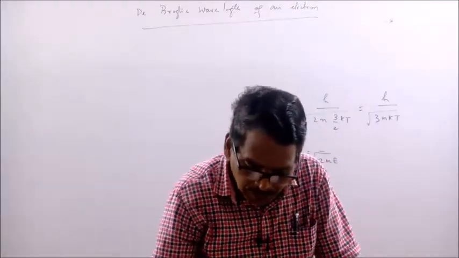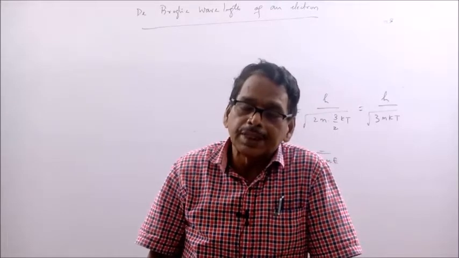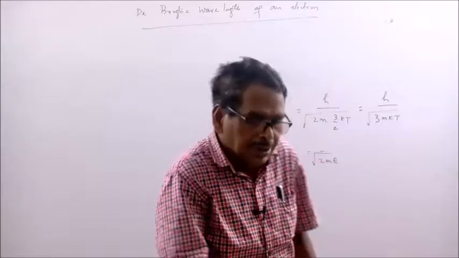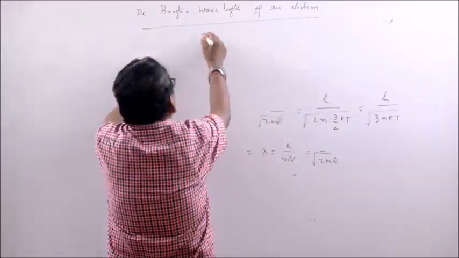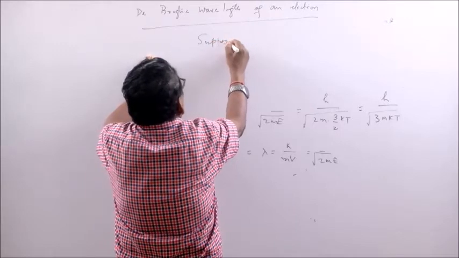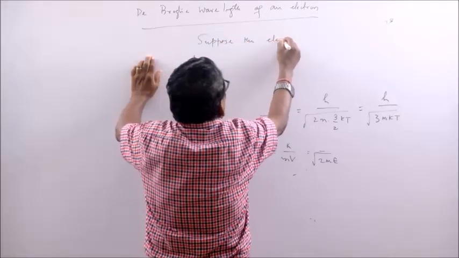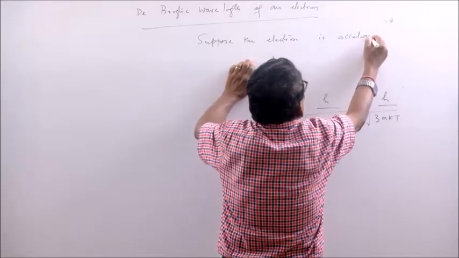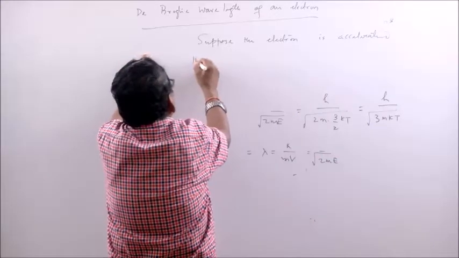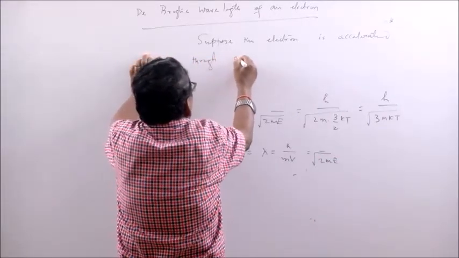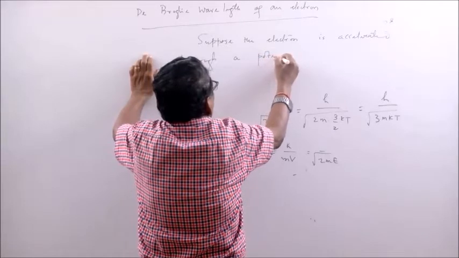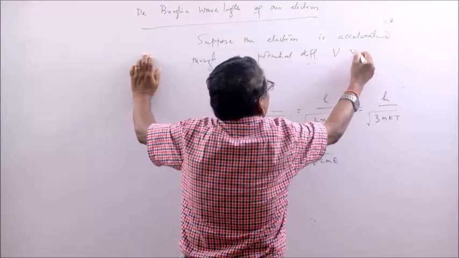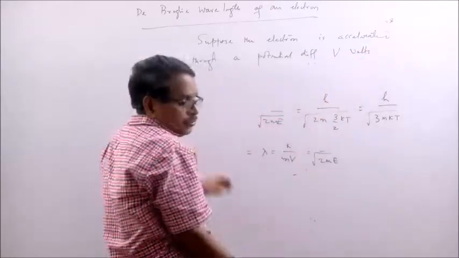So, when an electron is accelerated through a potential difference, suppose the applied potential is equal to V. Suppose the electron is accelerated through a potential difference of V volts.